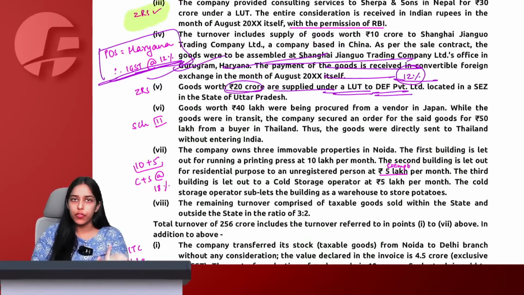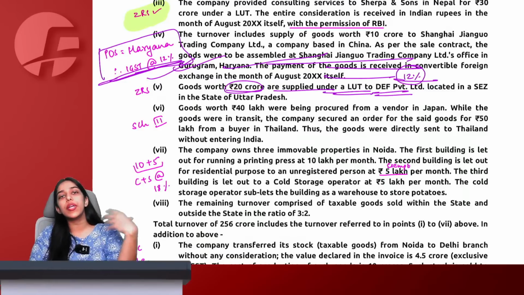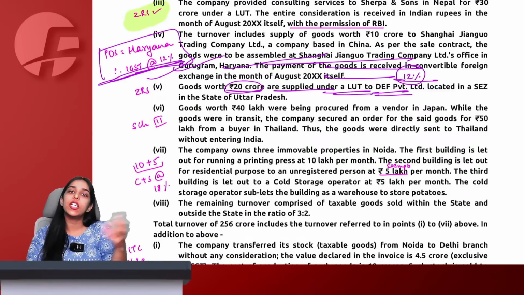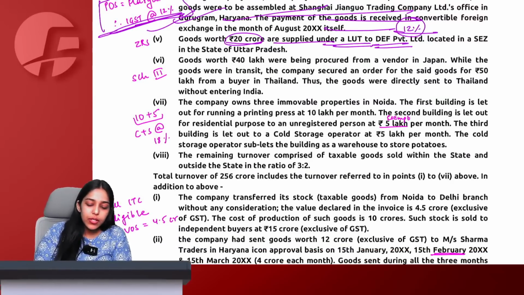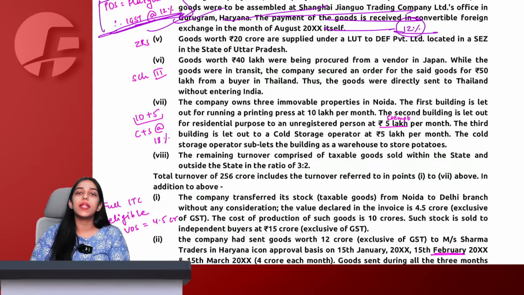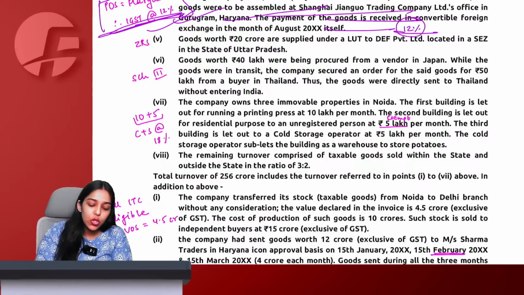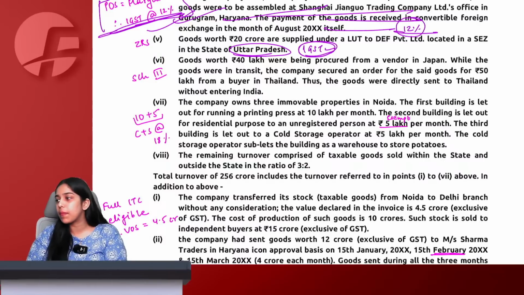This is the general provision, section 12. Because goods are not going out of India, they are assembled in Haryana only, and therefore Haryana only becomes the place of supply. Simple. Then goods worth 20 crore are supplied under LUT to DEF Private Limited located in SEZ in the state of Uttar Pradesh. Supplied to SEZ even though same state, always considered as IGST only, interstate supply only.